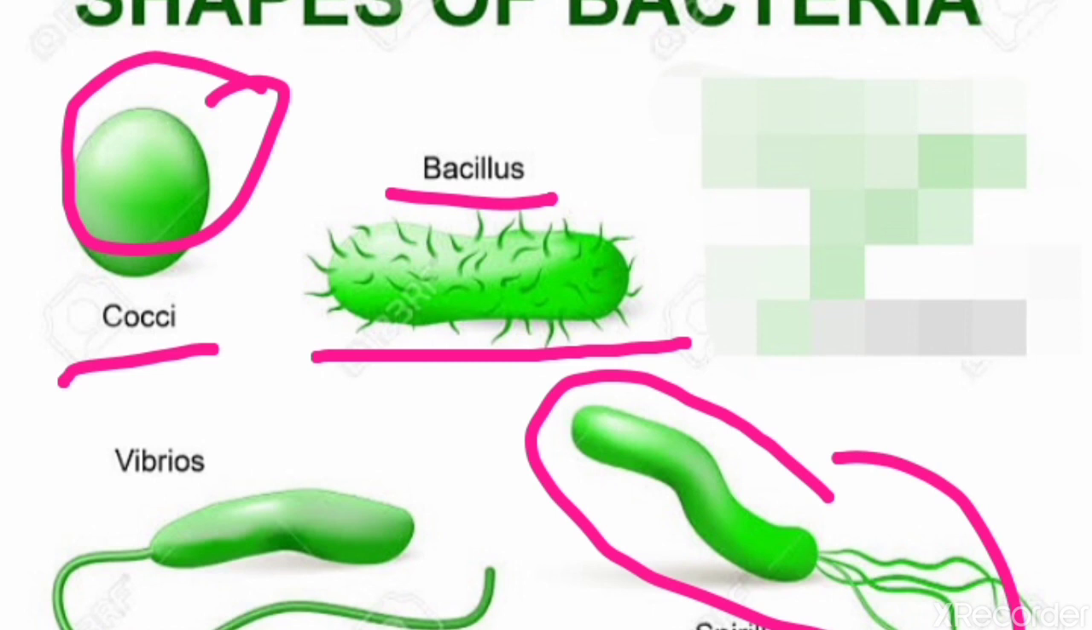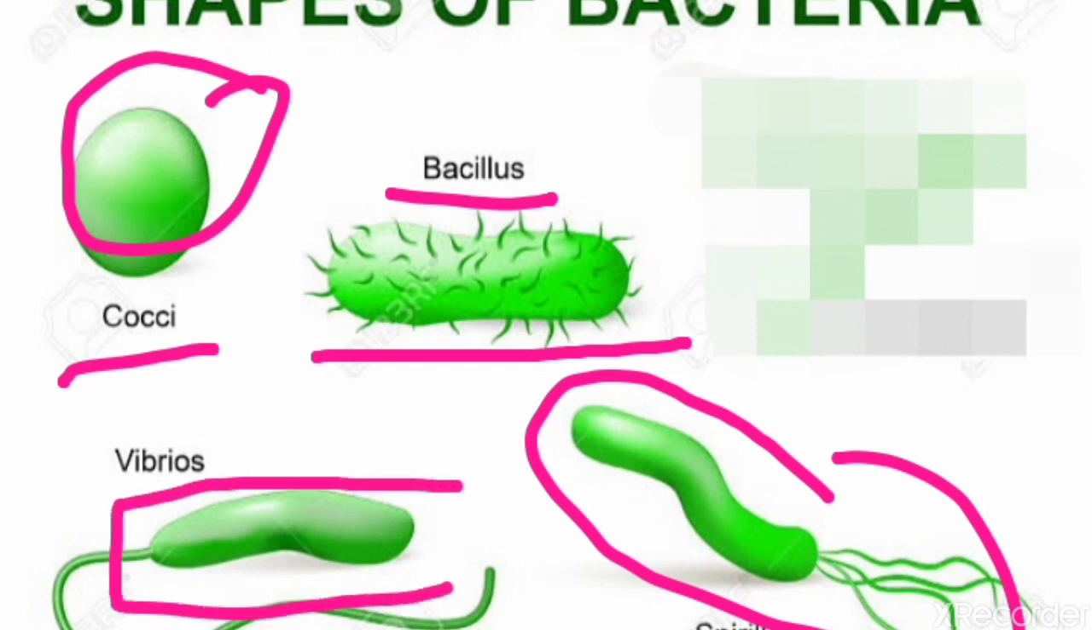Treponema. And the fourth one is comma shaped, or Vibrio. This one, comma shaped bacteria. Example, Vibrio cholerae.